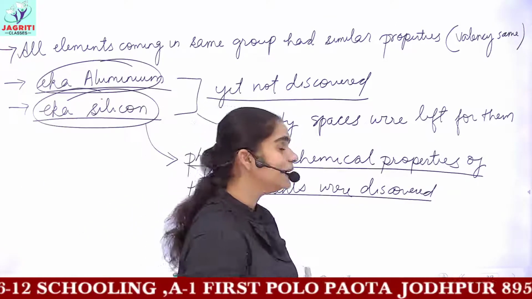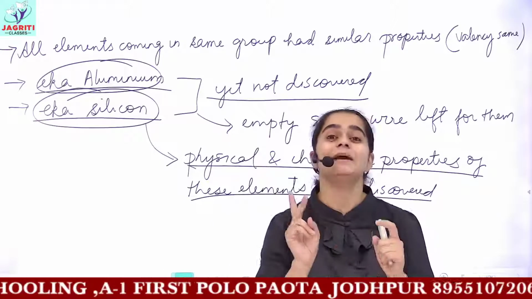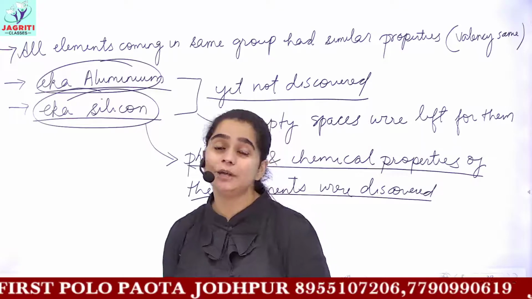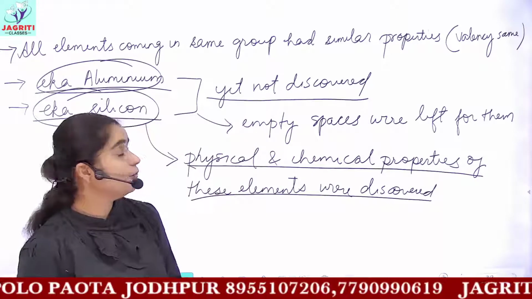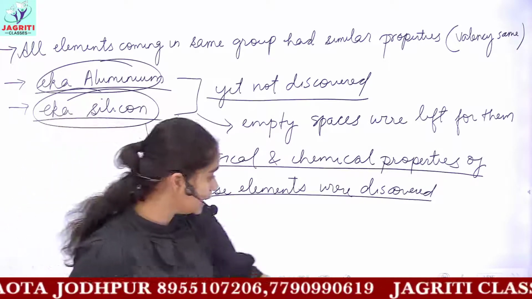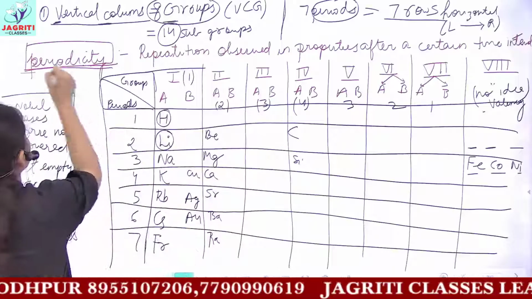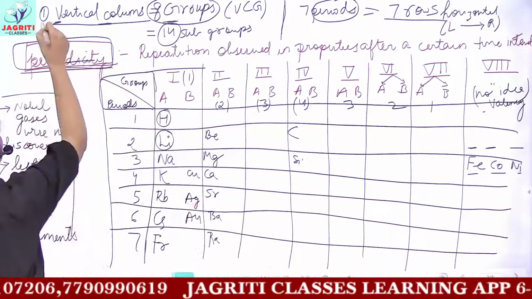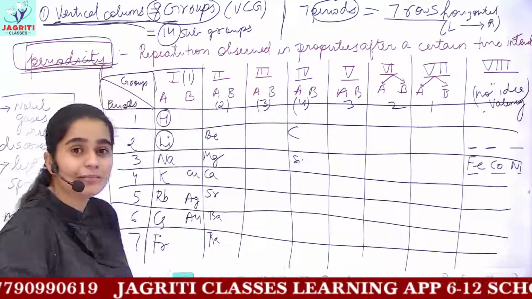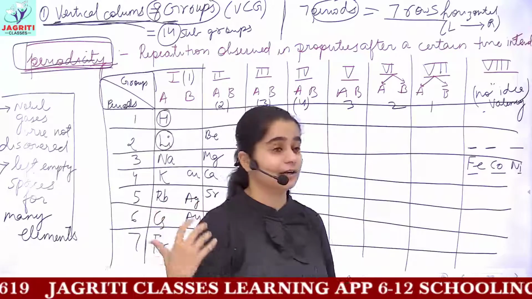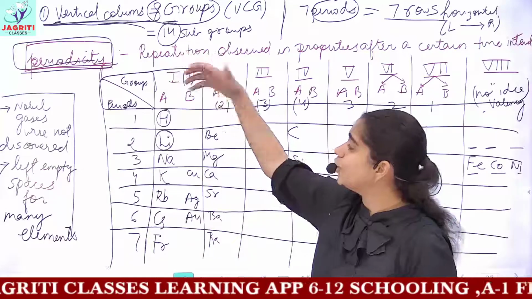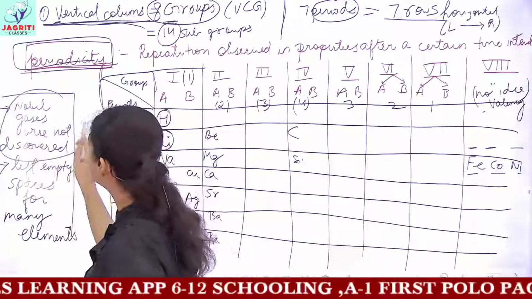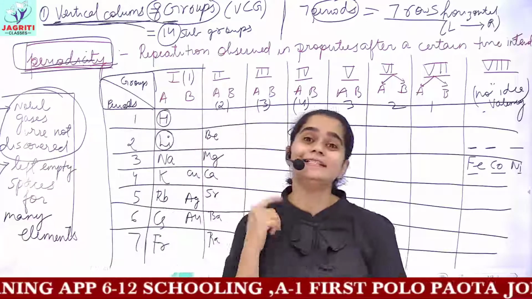Now we have many other structural features, merits and demerits to discuss for this Mendeleev periodic table, which we'll be doing in our next class. But what we discussed today was very important, that is the term periodicity, and at least you should understand the structural features which were included in the Mendeleevian table, that is, how Mendeleev divided these elements into different columns and different laws. Then remember the next important feature, that noble gases were not discovered until Mendeleev made this classification.